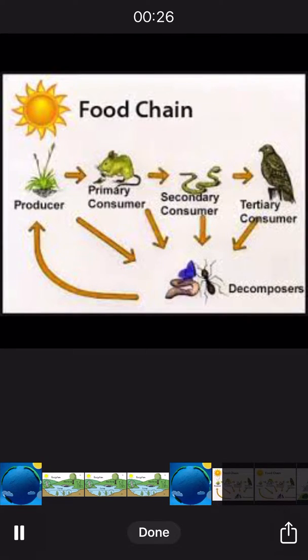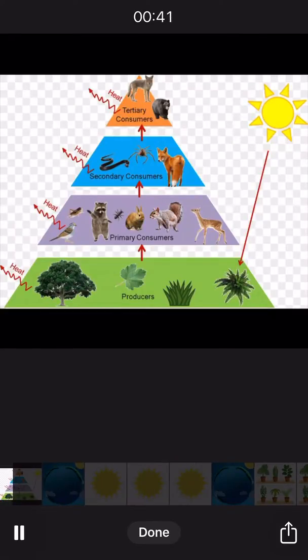Each organism, either living or non-living, has a role to play in an ecosystem. Such roles include the producer, primary consumer, secondary consumer, tertiary consumer, and lastly, decomposers. Each organism depends on one another to survive and is a key component to the flow of energy in an ecosystem.